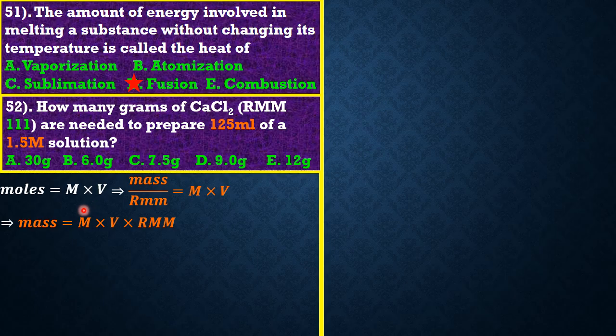Note that the volume must be in dm cube, and the molarity must be in moles per dm cube. Of course, the relative molecular mass is unitless. So if we plug in all our values, the molarity is 1.5 as it has been given. The volume, which is in mL, we need to divide by 1000, which gives 0.125. The relative molecular mass is 111. If you simplify that, we have an answer of 20.81 grams.